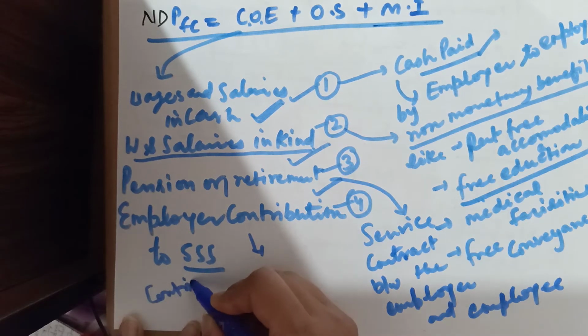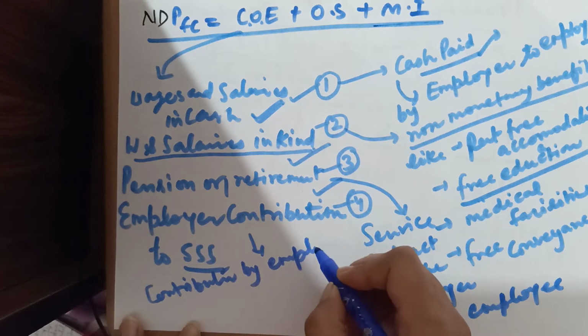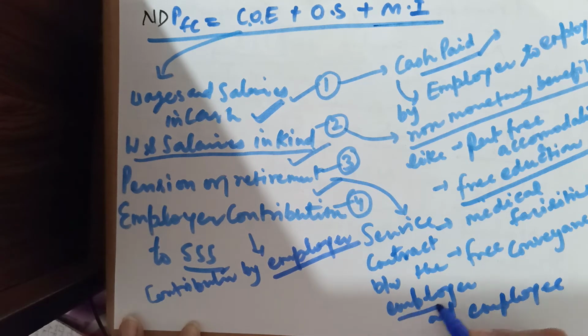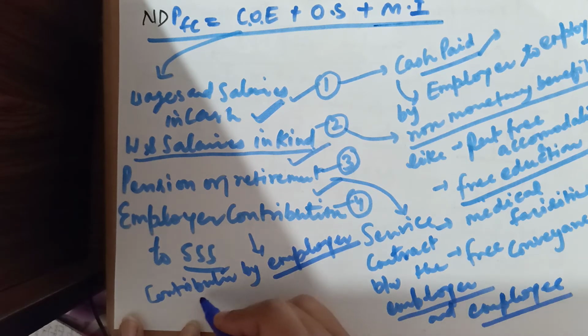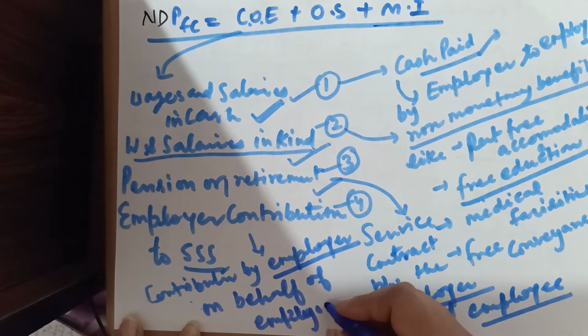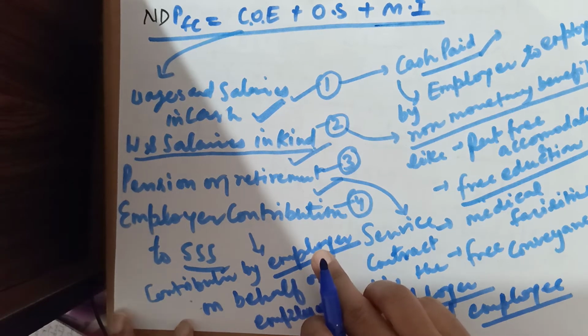Contribution by the employer, I am underlining here, employer and employee, and contribution by employer on behalf of employee. Why on behalf of employee? Suppose the employee doesn't want provident fund, so the employer will not contribute.